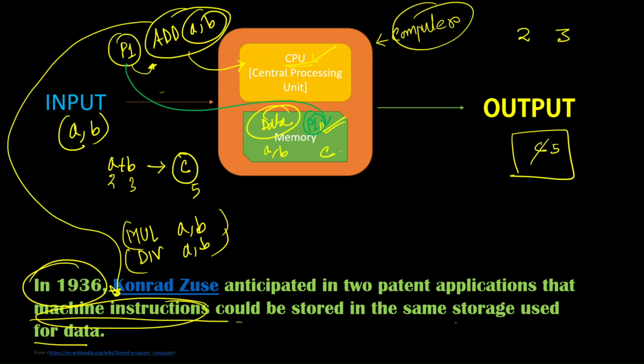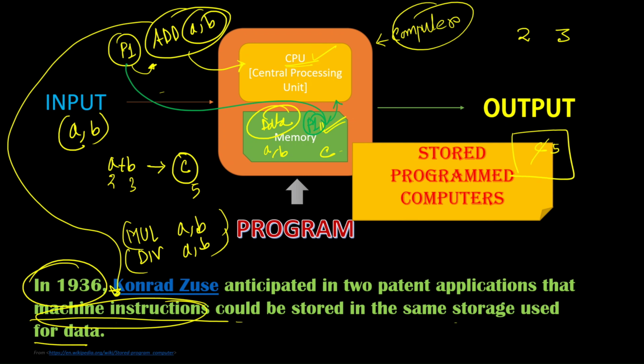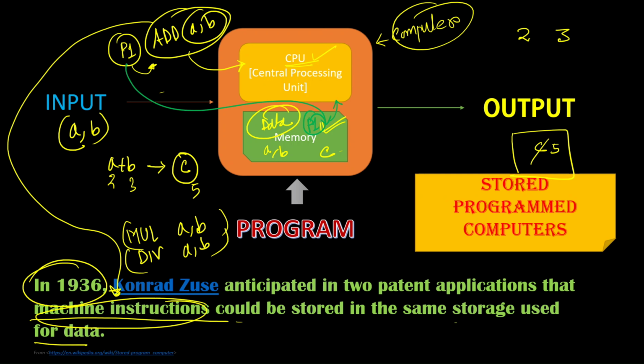You just store it into the memory, and the computer will take the program from memory. This idea was discussed by Konrad Zuse, and after that the concept of program came into the picture, which leads to stored program computers.